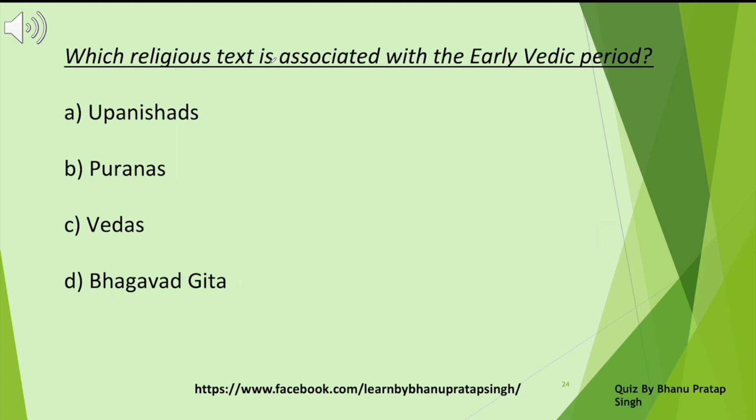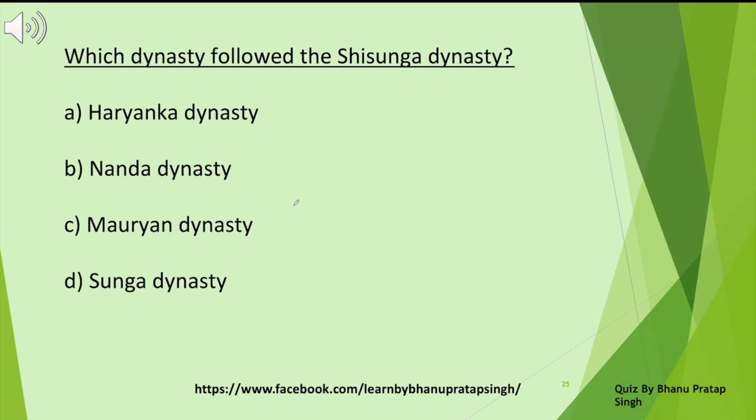Which religious text is associated with the early Vedic period? Upanishads, Puranas, Vedas, Bhagavad Gita. It is the Vedas, associated with the early Vedic period.